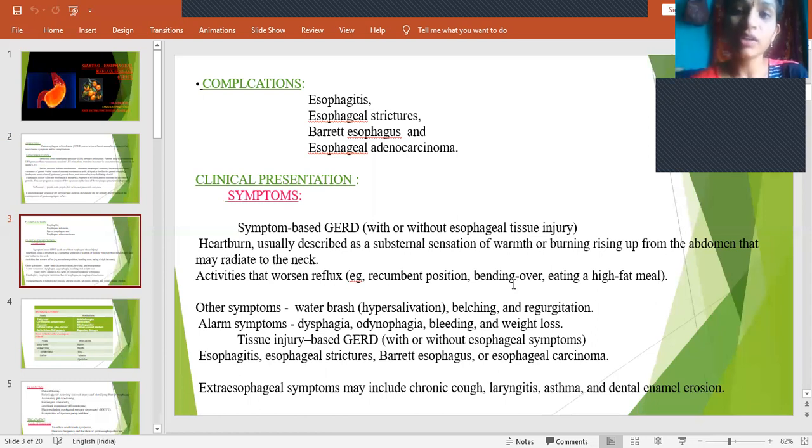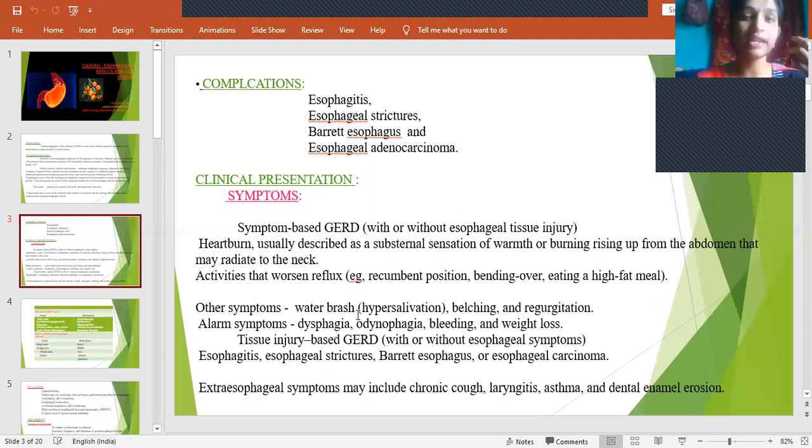And bending over immediately after taking food also causes this kind of symptoms. And eating a high fat meal will worsen the reflux. And the other symptom is water brash.